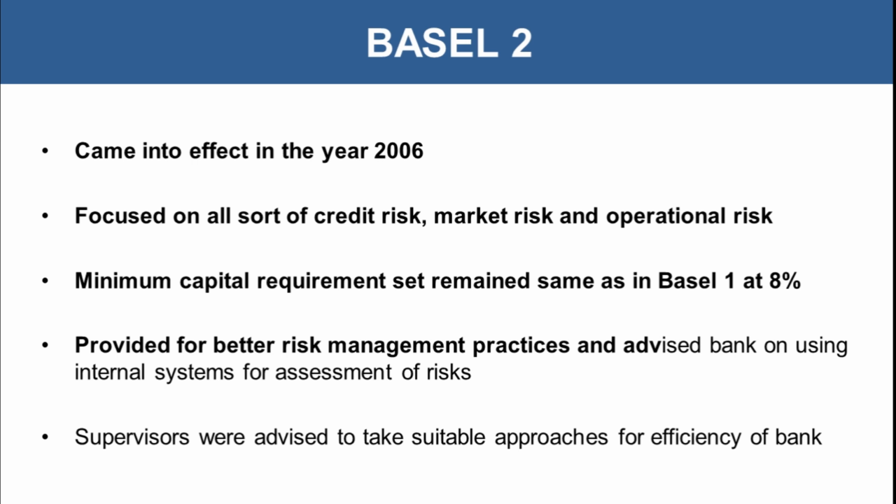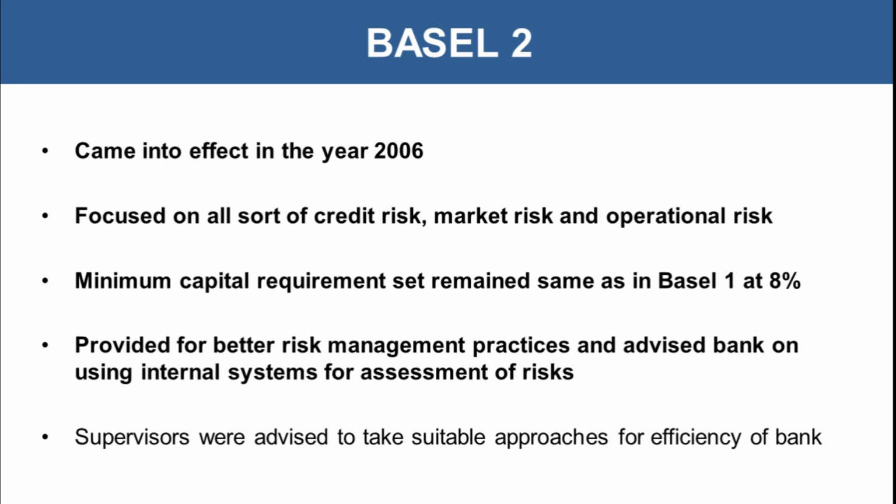Now, this provided for better risk management practices and advised bank on using internal system for assessment of risk. So, as operational risk came into picture, the internal system for assessment of risk became important, because in banking operation, we have to still look at that also, whether the operations is going well, whether the process which is being followed to provide loans is an efficient process, is that ensuring that borrowers won't default, are we doing proper credit investigation, credit checking before providing loans. So these all things were covered in Basel II.